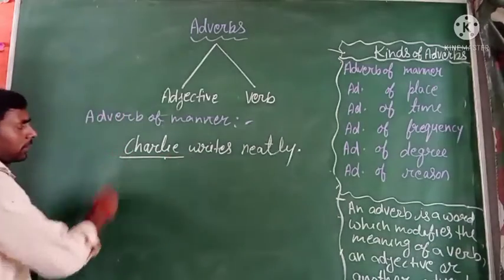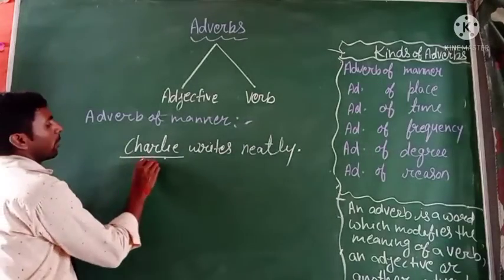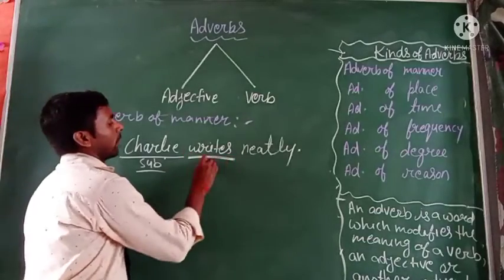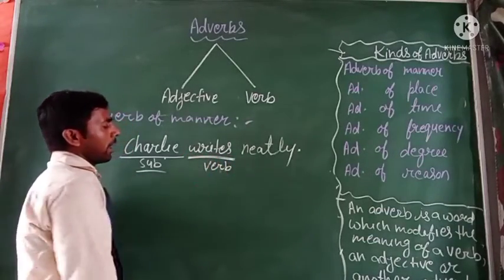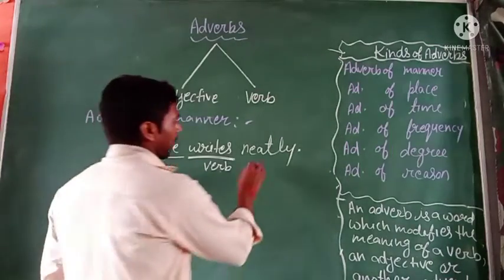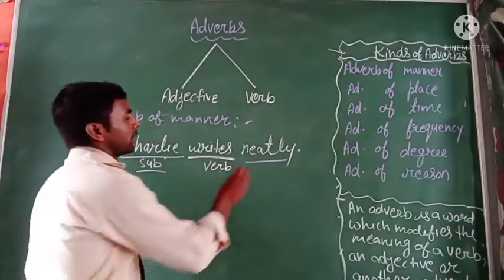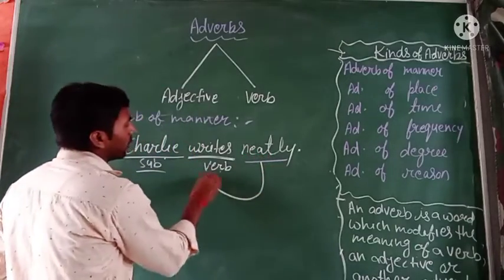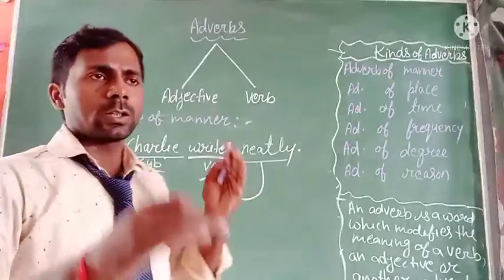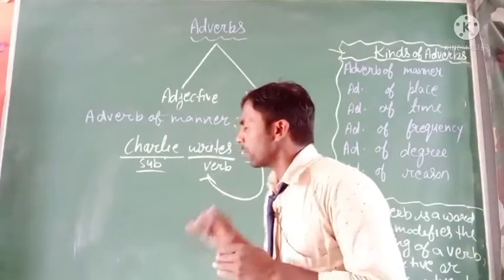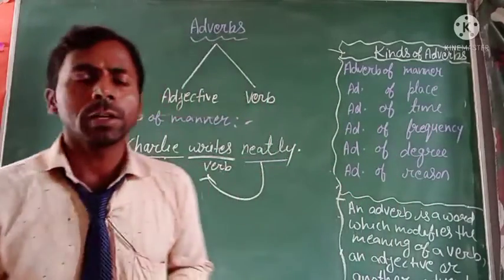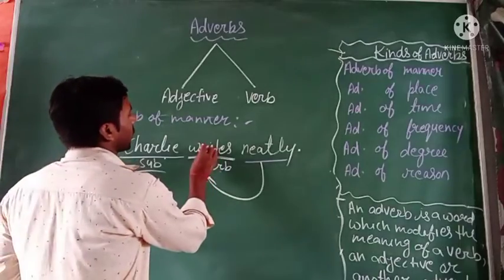The first word is the subject and it is the noun part, and second is the verb. After getting the subject and verb, you have to get a separate word, and this word modifies the verb. It expresses the meaning of the verb. It means what the action is and how, in what kind of method the action will be done.